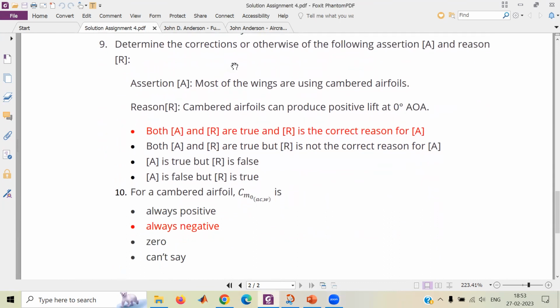Determine the correctness or otherwise of the following assertions. The question is: most of the wings are using cambered airfoils. Cambered airfoils can produce positive lift at 0 degree angle of attack.